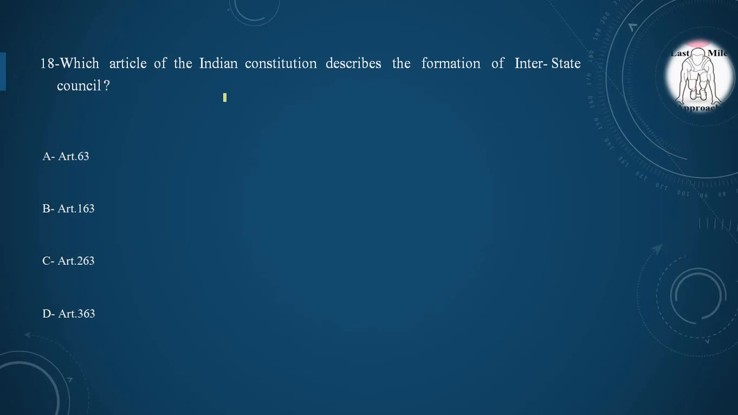Next question, which article of the Indian Constitution describes the formation of Interstate Council? Option A, Article 63, option B, Article 163, option C, Article 263, option D, Article 363, and the correct option is option C, Article 263 describes the formation of Interstate Council.